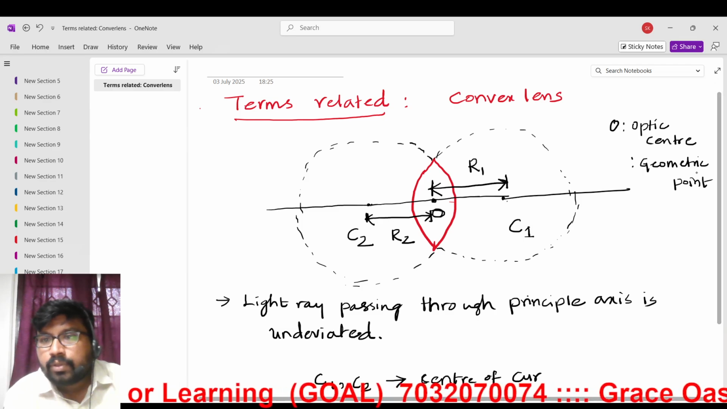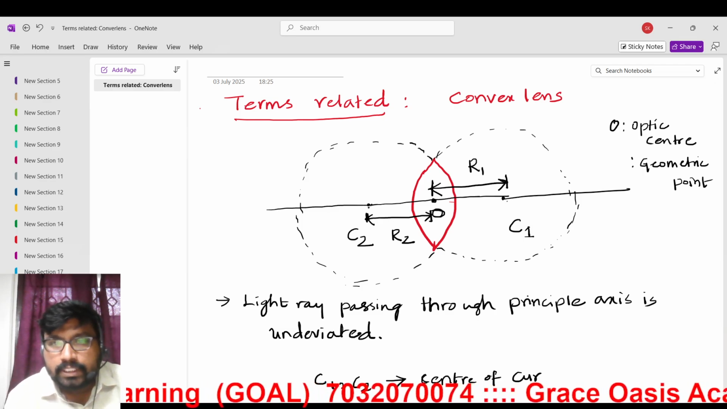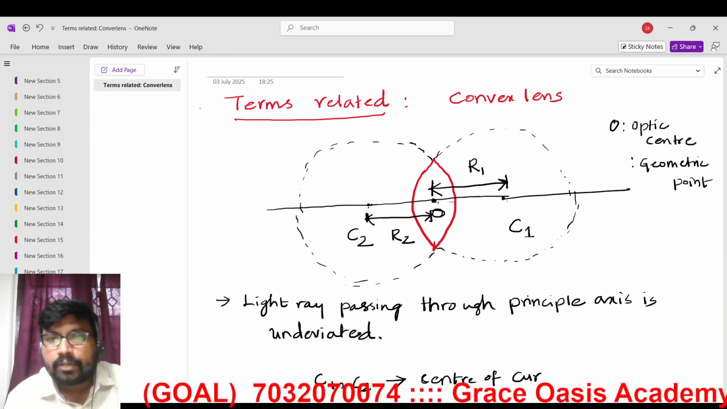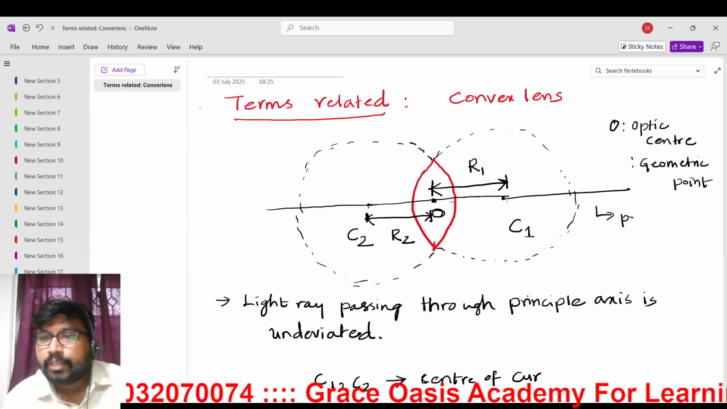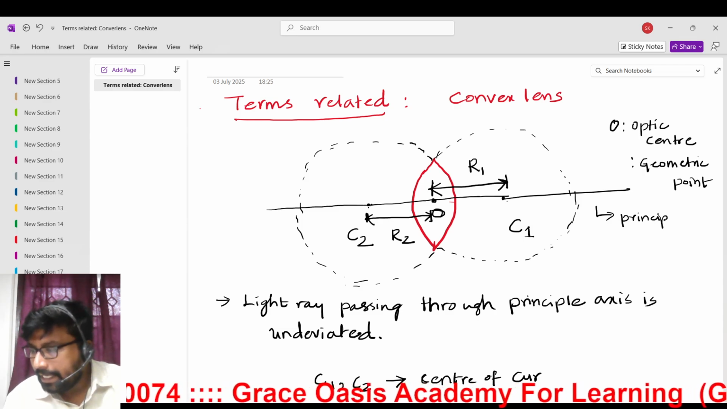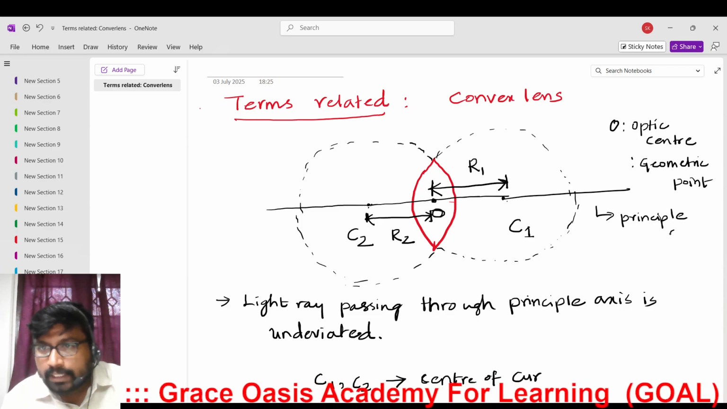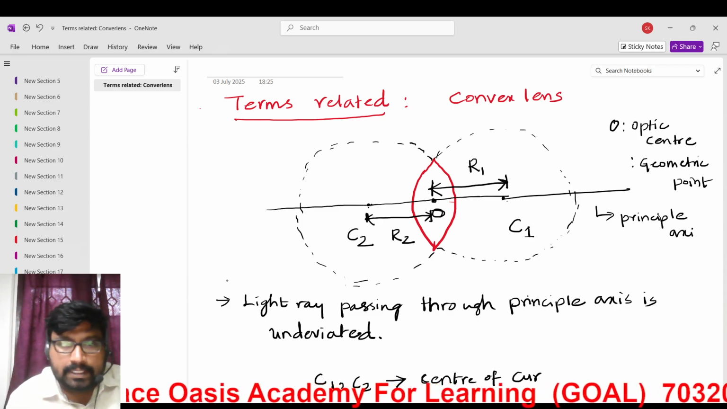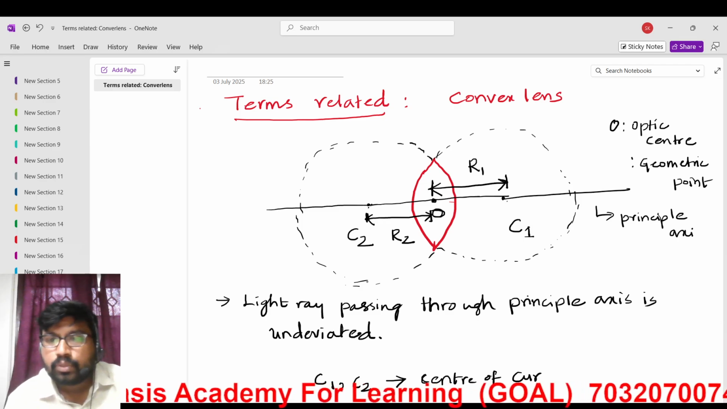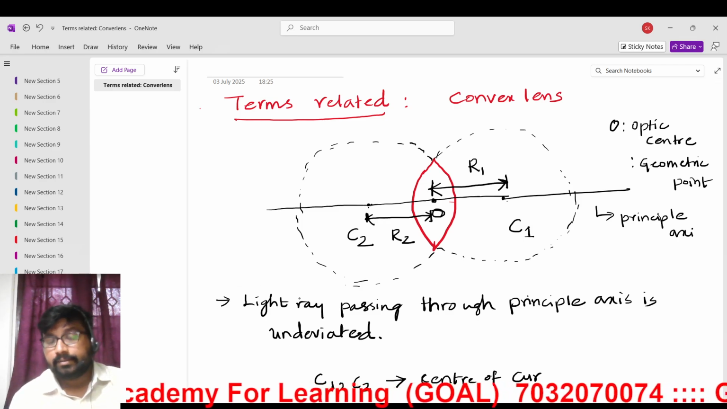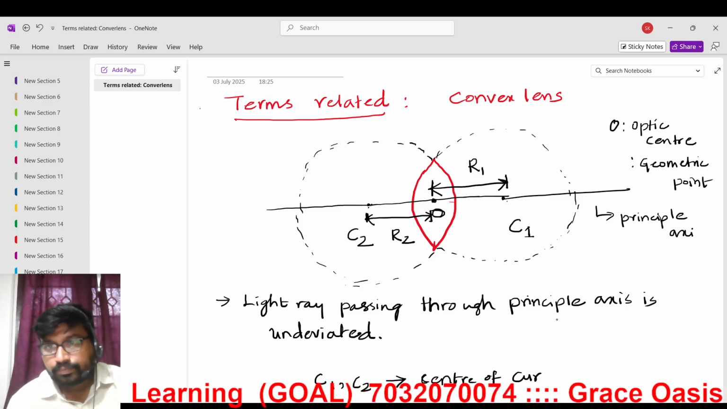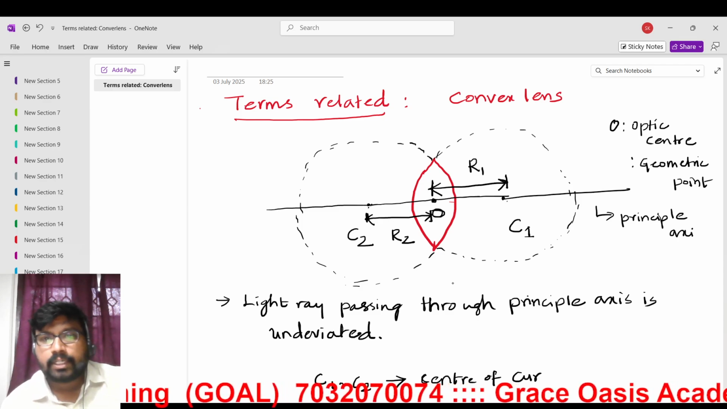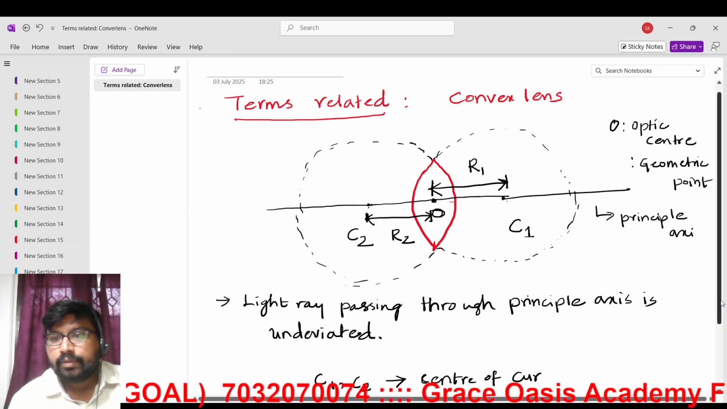So the line passing through the centers C1, C2 and O is called the principal axis, or principal line. The principal axis is where a light ray passing through it is undeviated. Okay, any doubt? This is the terminology. Further as we go, we can understand.